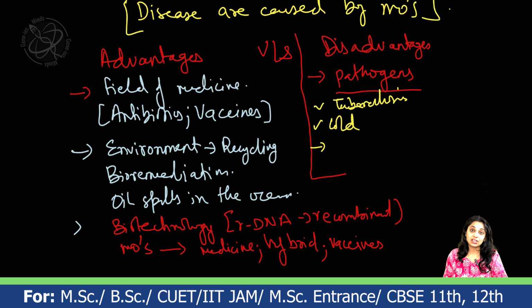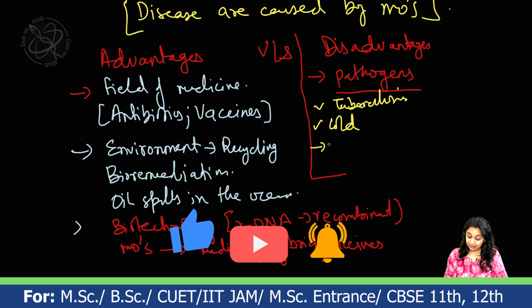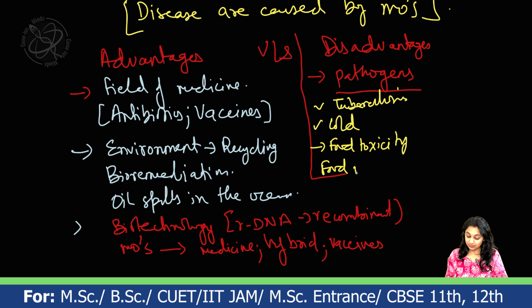Apart from disease causing agents, if there is an increase in the number of harmful microorganisms, it can be bacteria, fungi or viruses, it can lead to food toxicity, which is known as food poisoning in common terms. You must have heard people saying that they had food poisoning. What do they consume? They consume harmful bacteria or viral species along with the food, which led to the food poisoning. So these are the different advantages and disadvantages of microorganisms. It is not always only bacteria, it can be bacteria, algae, viruses or fungi.